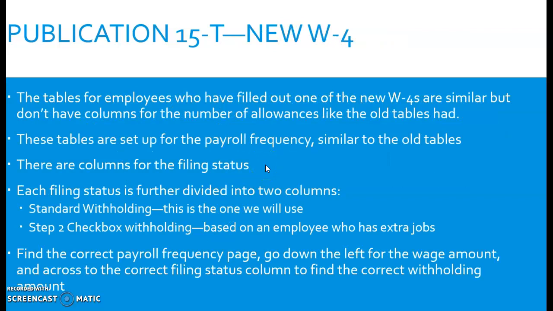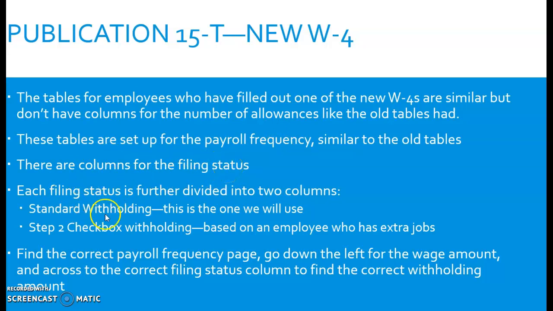So what if we have the new W-4, okay, and they just filled out their filing status, okay? These are kind of similar to the old tables. You have to know the payroll frequency, how often are the checks being paid out, monthly, weekly, whatever. There are our columns for the filing status.